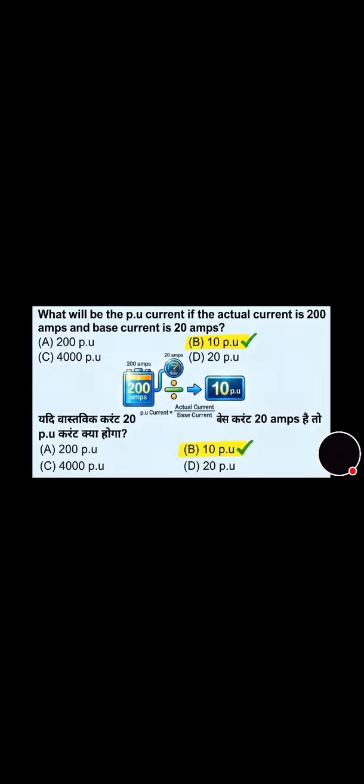Now we will move towards the next question. Very simple. Open circuit electrical fault is also called as what? Series fault, shunt fault, short circuit fault, series shunt fault. Its correct answer is option A, that is series fault.